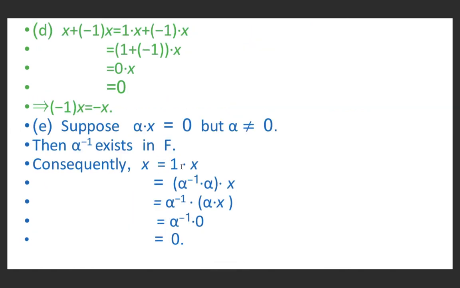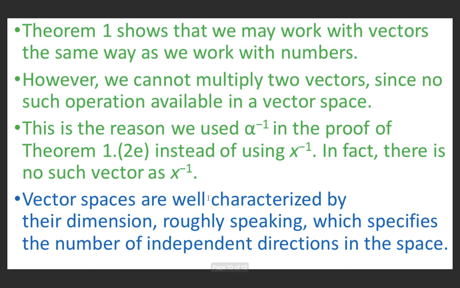We are not using x inverse because x is an element of the vector space, while alpha is an element of the field. In a field, the multiplicative inverse exists, but not in a vector space. In a vector space, we have taken it to be an additive abelian group, and multiplication is not defined for vectors.